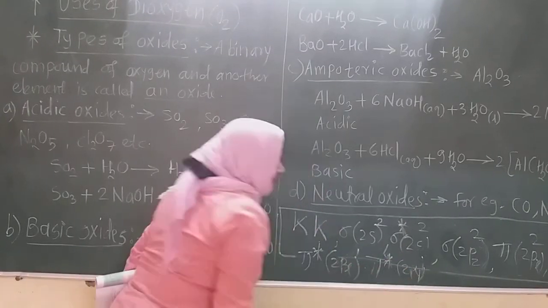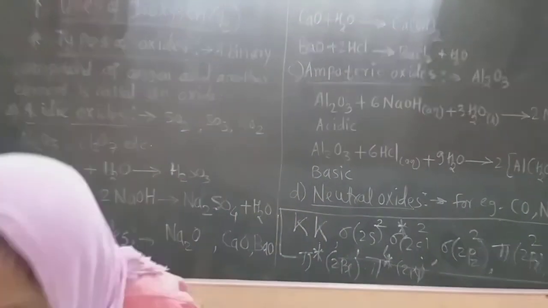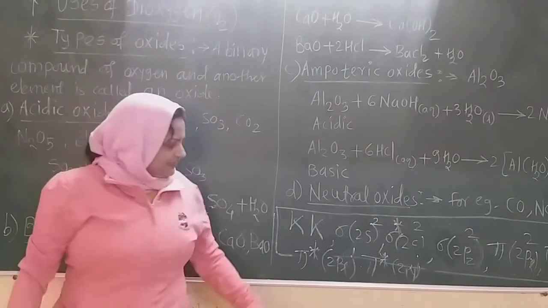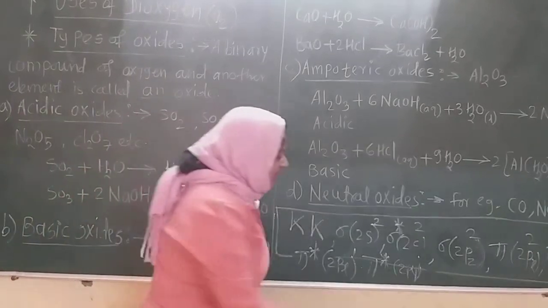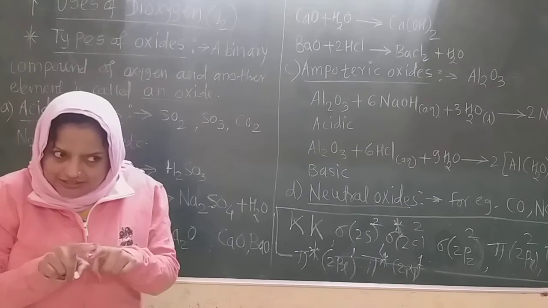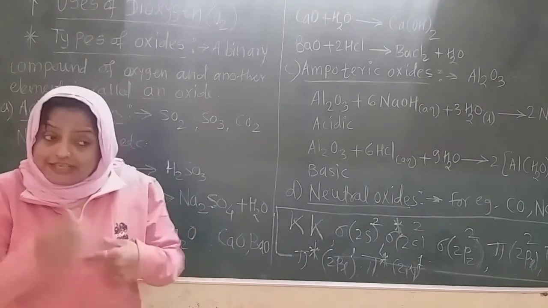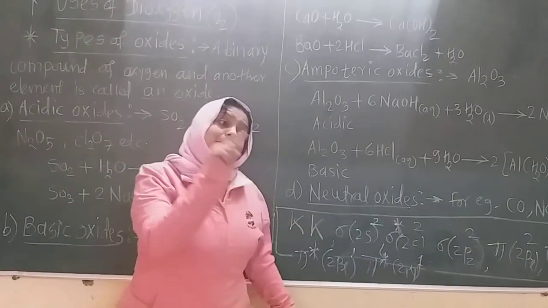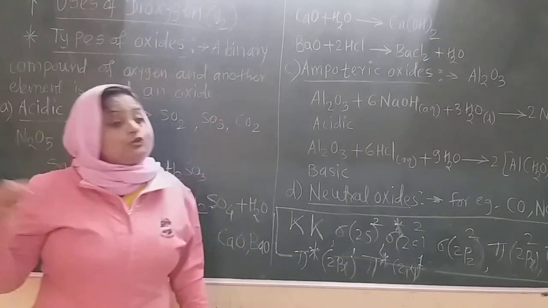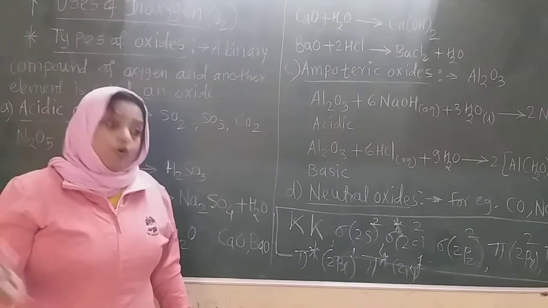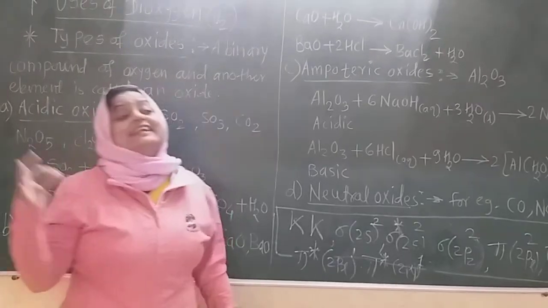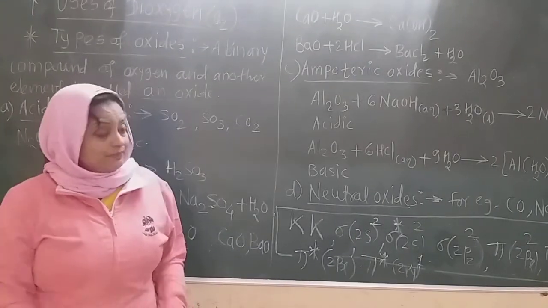Why? Because these orbitals, pi star 2px and pi star 2py, have equivalent energy. Remember that. That means they are degenerate orbitals. So the remaining 2 electrons enter into those orbitals with parallel spin. We know which principle that is? Hund's rule: before pairing, they go into the next empty orbitals having degenerate energy with parallel spin. Singly they go.